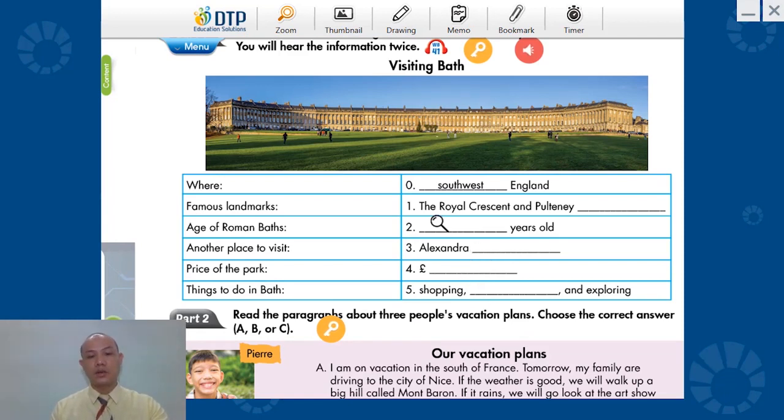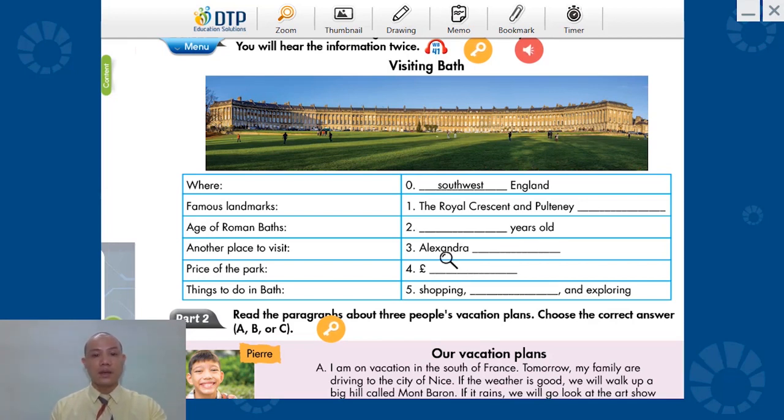Chúng ta cùng phân tích câu hỏi để chúng ta sẽ nghe dễ hơn nhé. Các con nhìn cho câu số 1. The Royal Crescent and Botany. Mình sẽ có danh từ ở đây, danh từ ở đây. Về chỗ này sẽ là một cái danh từ gì đó mà các từ vựng hôm nay các con đã học. Câu số 2, mình có years old. Về chỗ này chắc chắn là một con số rồi. Ví dụ như là 10 years old, 100 years old, 200 years old, 8,000 years old.